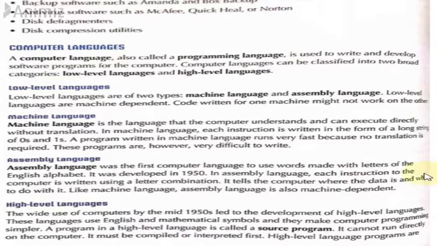The main function of low level language is to interact with the hardware of the computer, and they help in operating and managing all the hardware and system components of the computer. They handle all the instructions which form the architecture of the hardware systems. Low level languages are of two types: machine language and assembly language. Low level languages are machine dependent. Code written for one machine might not work on another.